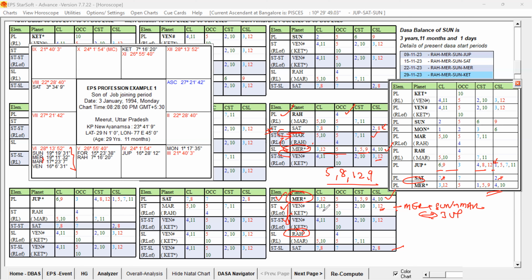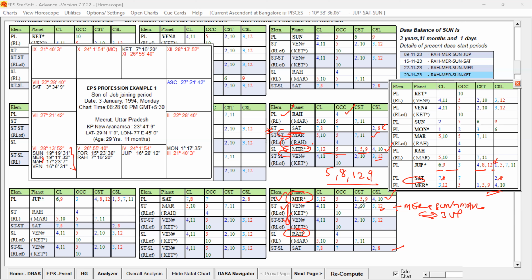Now, destiny's favorable key planet Venus is playing a role here. Venus is only at the last level, but Venus is playing a role for the support of this planet, because Mercury is conjoined with Venus, and Rahu representing Mars is conjoined with Venus. Venus, favorable key planet of the destiny, is playing a role in the support of this Dasa Lord.